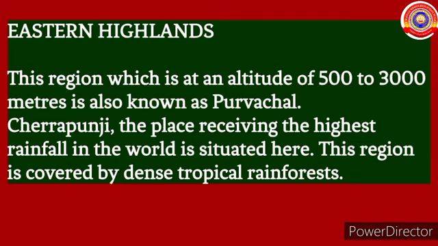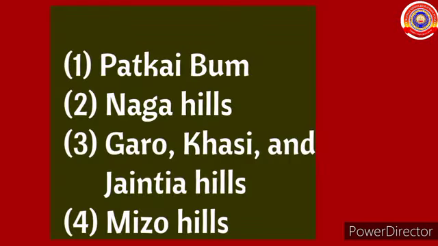This region, which is at an altitude of 500 to 3,000 meters, is also known as Purvachal. Cherrapunji, the place receiving the highest rainfall in the world, is situated here. This region is covered by dense tropical rainforest. It contains hills like Patkai, Naga Hills, Garo, Khasi and Jaintia Hills and Mizo Hills.